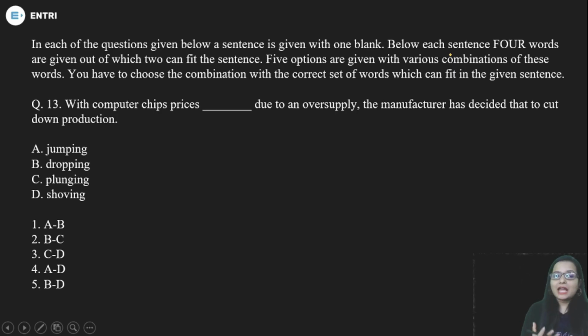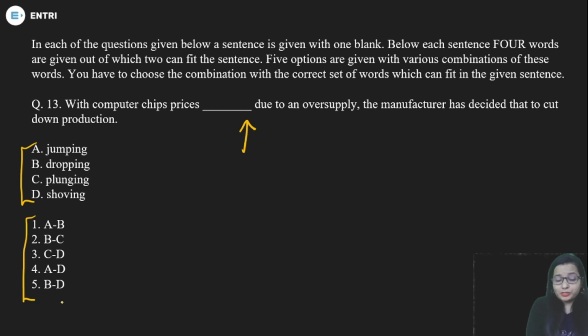As you can see, again we have a question on filling the blanks, with the statement we already discussed in part 1. Basically you have one blank, and for this blank you have four options, A, B, C, D. But what you need to do is mark out of these options. That means you have to choose 2 words, or a pair, for this single blank. This blank needs 2 words. So we have options like jumping, dropping, plunging, showing, and the statement is: with computer chips, prices dash.